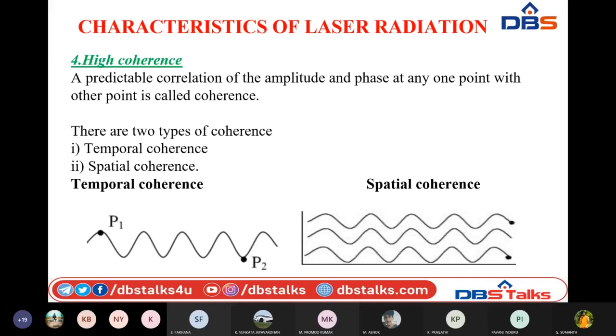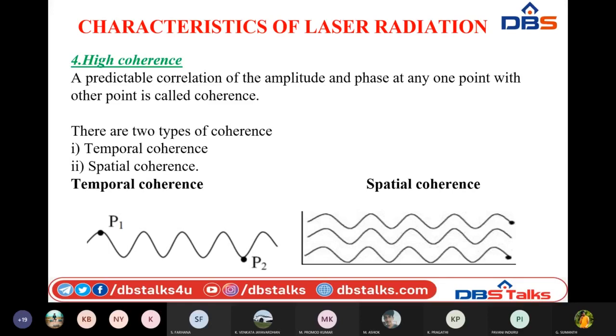If we know the first crest amplitude, it is possible to tell what the next crest amplitude will be and at what time the next crest or trough is going to start. This kind of prediction is spatial coherence. Understood?